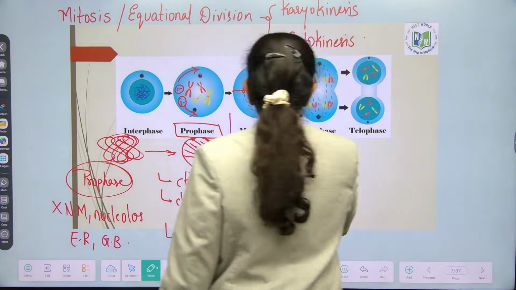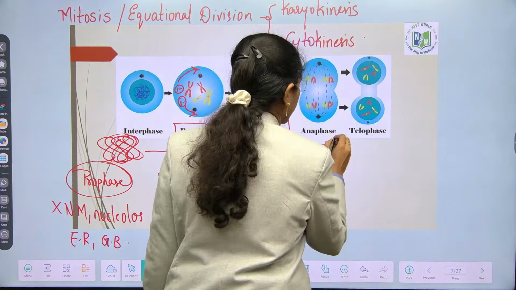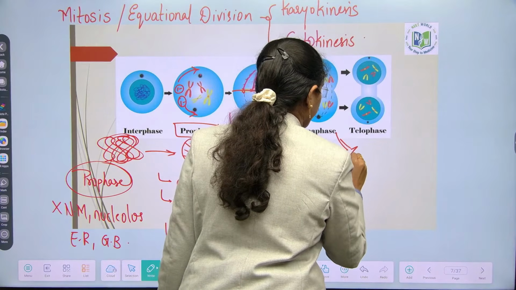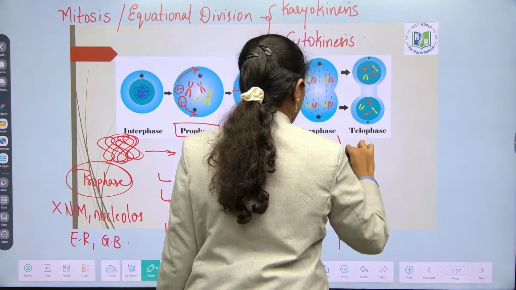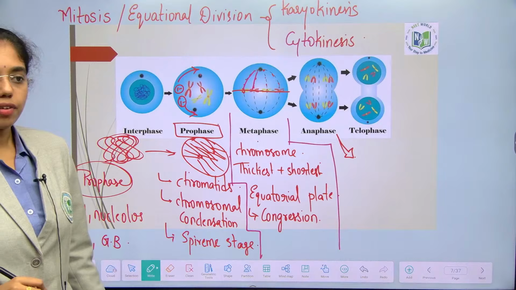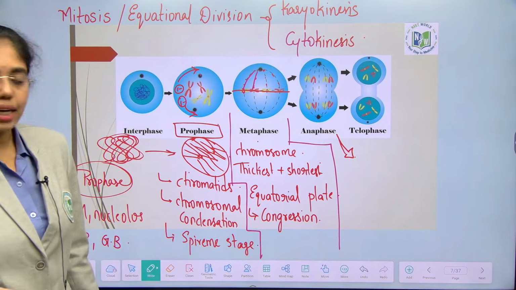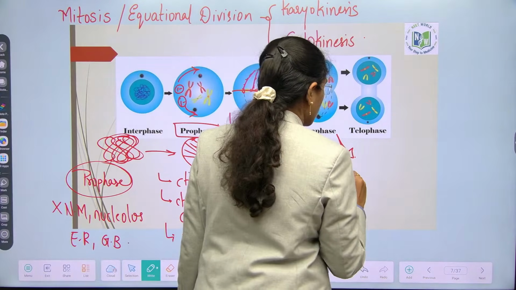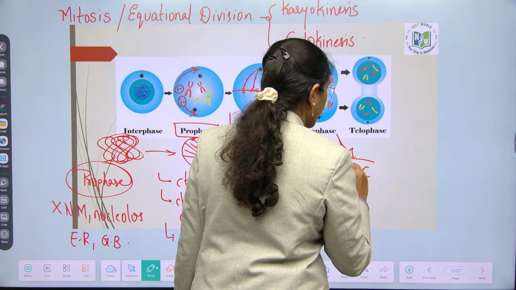Now, anaphase, if you observe. In anaphase, there is a complex called the APC complex, which is the anaphase promoting complex.